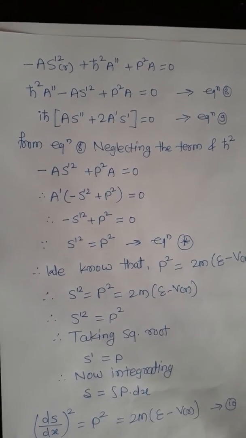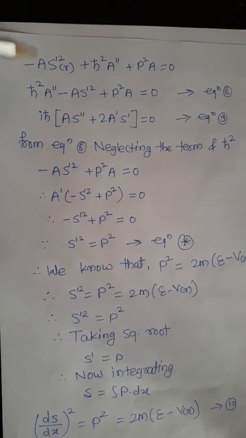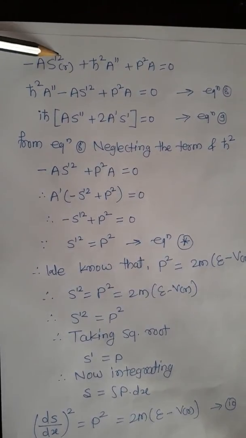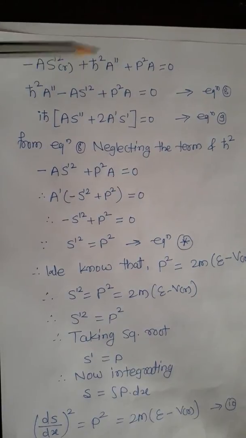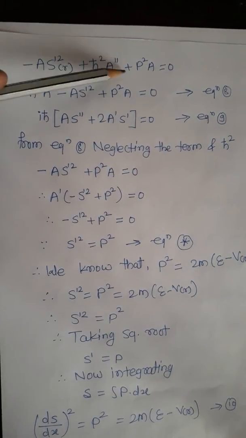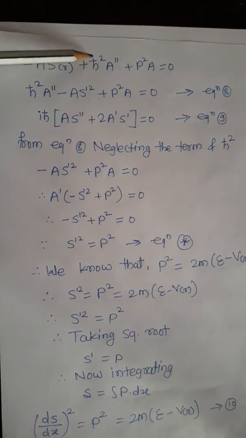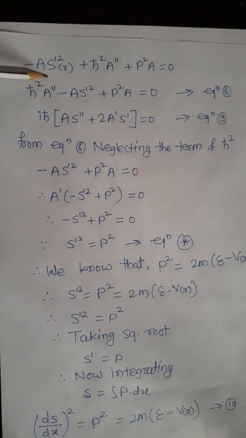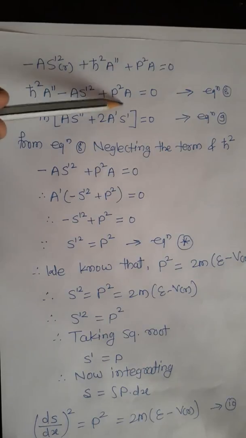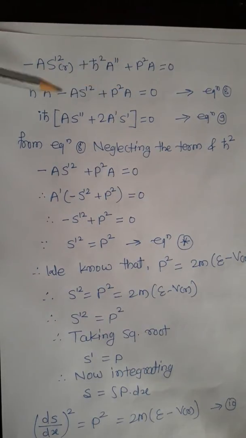now equation number 7 shows that minus A S dash 2 of r plus h cross square A double dash plus p square A. Now the equation we can write as it is. We can shift the minus A to this side. The term h cross square A double dash is shifted to the right side, or left side, minus A S dash 2 plus p square A is equal to 0. We have named this equation number 8.